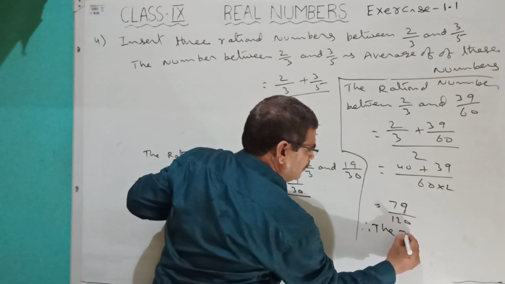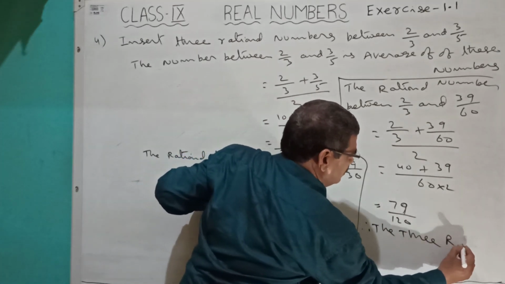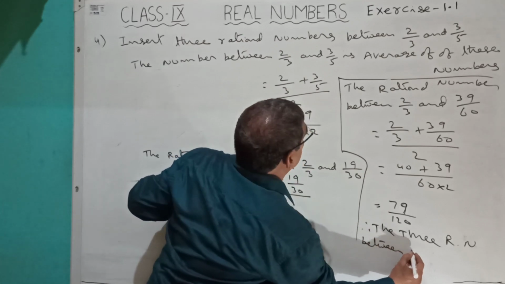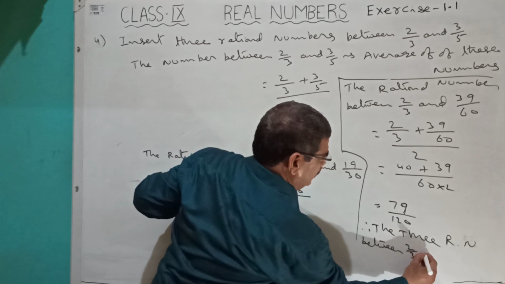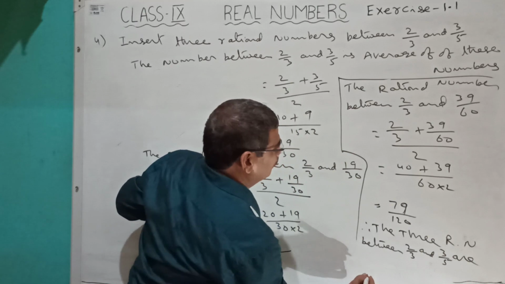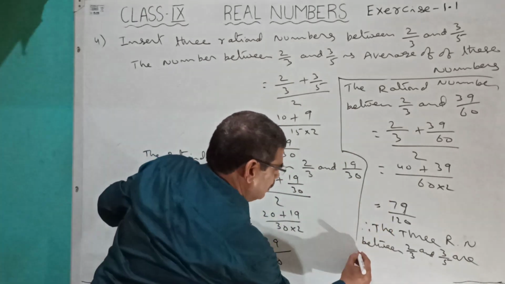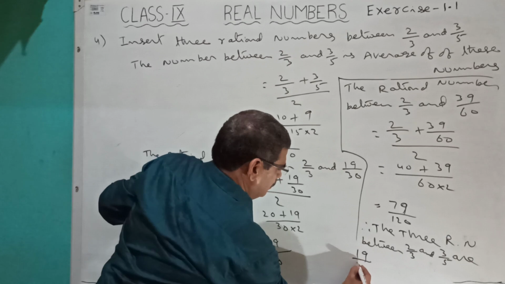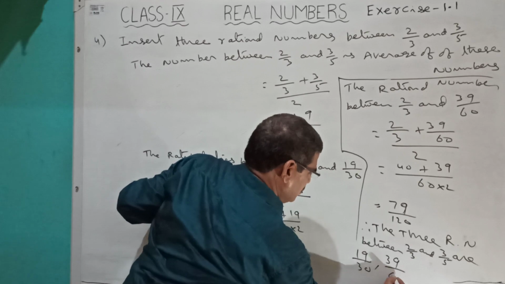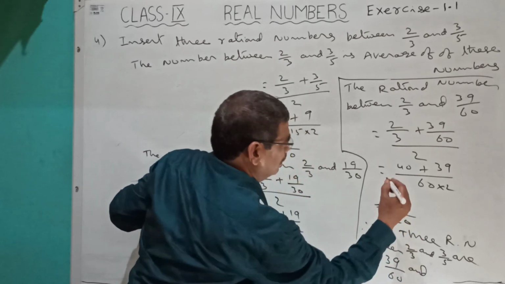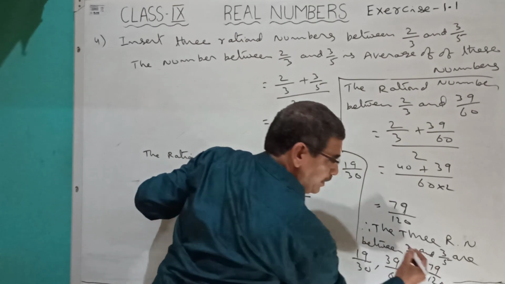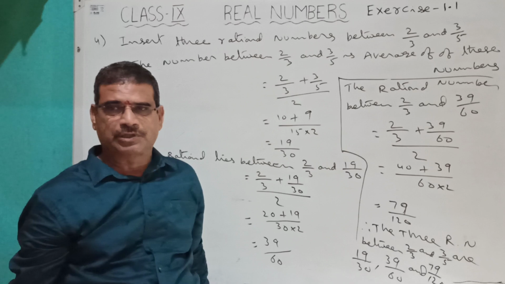The 3 rational numbers between 2 by 3 and 3 by 5 are: first one 19 by 30, second one 39 by 60, and the last one 79 by 120. So these are the 3 rational numbers between them.